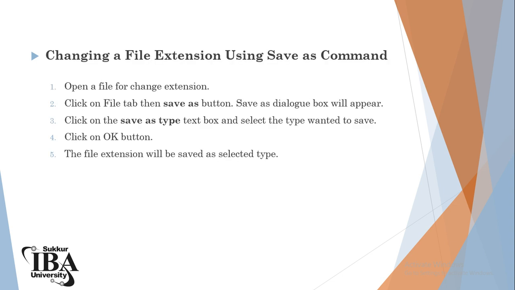So now, changing a file extension using the Save As command. First of all, you have to open a file for changing the extension. Number 2, click on the File tab, then the Save As button. The Save As dialog box will appear. Click on the Save as type box and select the type you want to save, then click on the OK button. The file will be saved as the selected type. So these are the different methodologies for changing a file into any format. Have a look at how we can perform this.